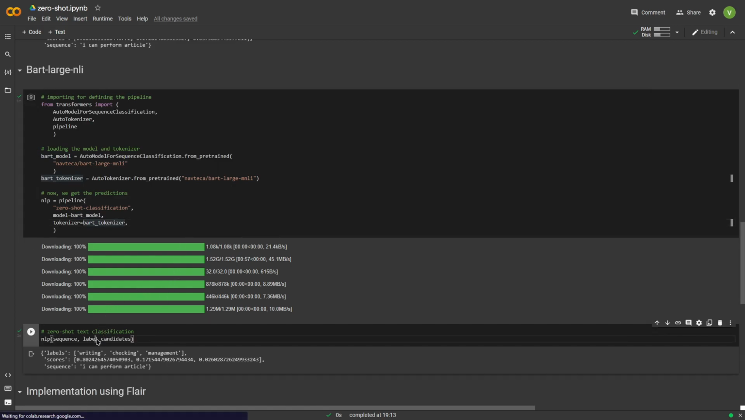And then finally, I'm testing this zero-shot text classification on the sequence that I had earlier: "I can perform article," with the three labels: writing, checking, and management. And again, you see, this model predicts the label writing with almost 81% accuracy for the sequence "I can perform article." So this is better than the previous model, the cross-encoding based one.